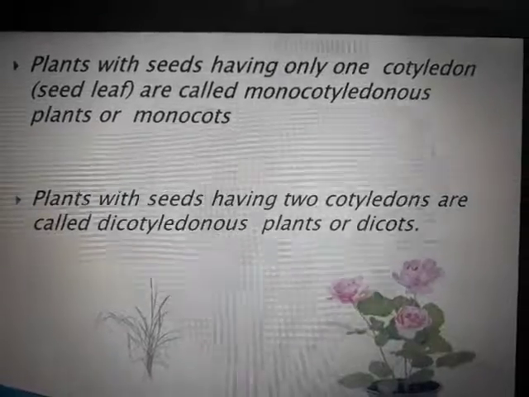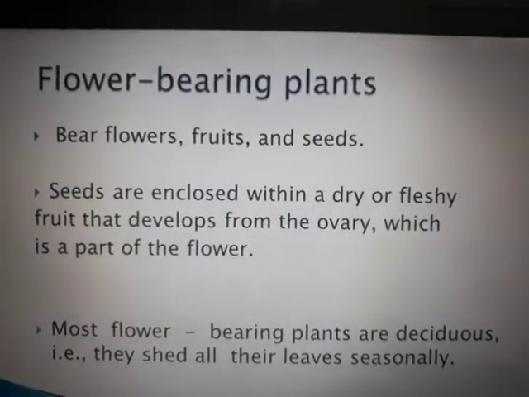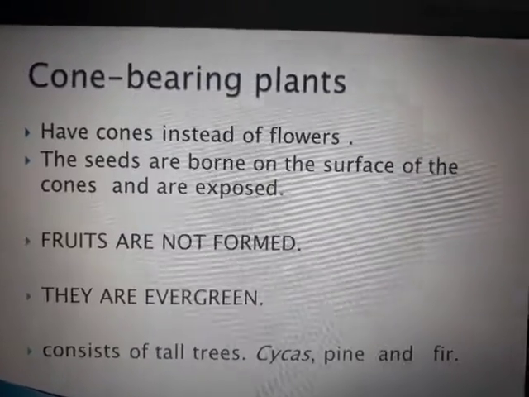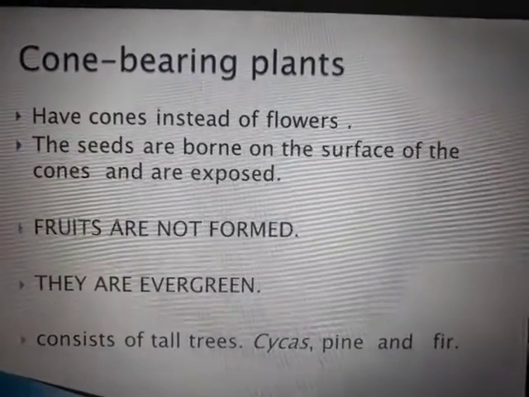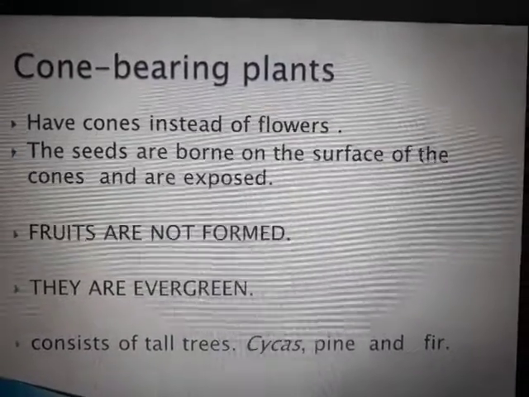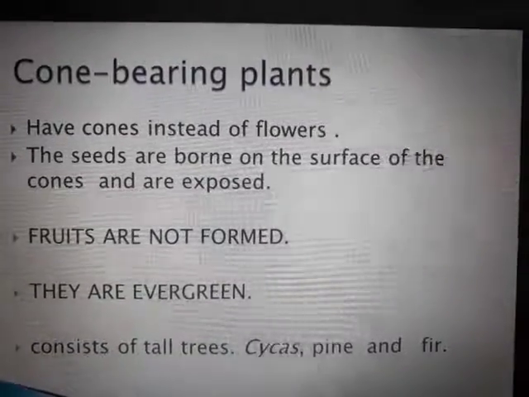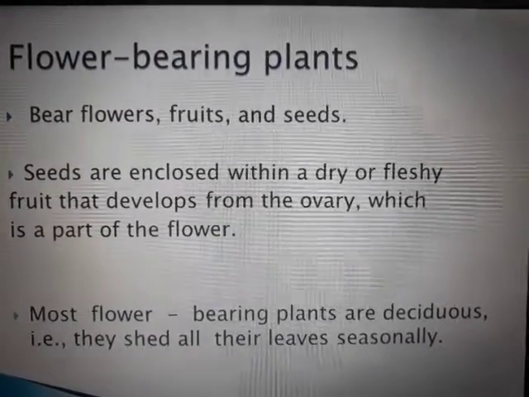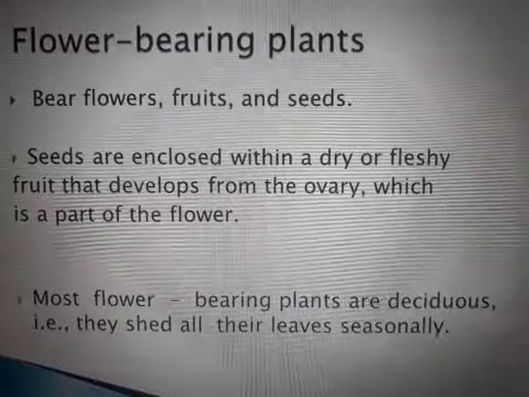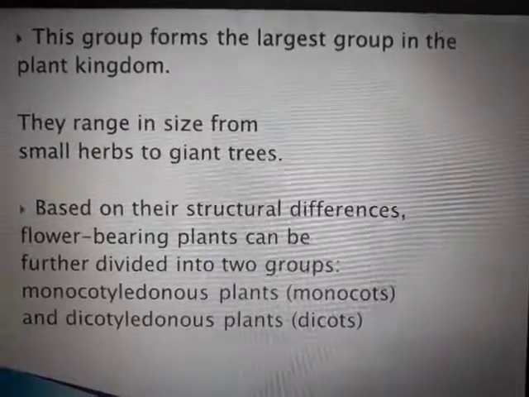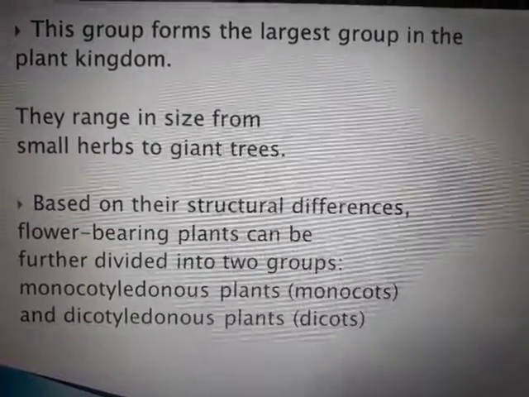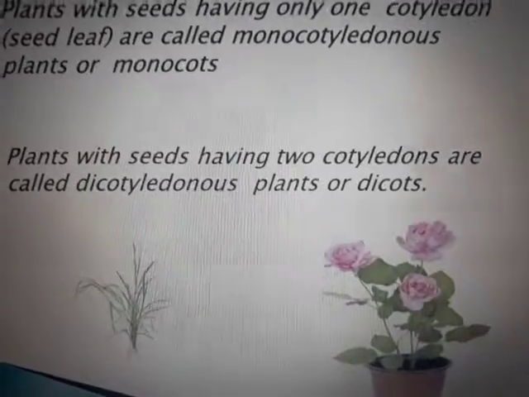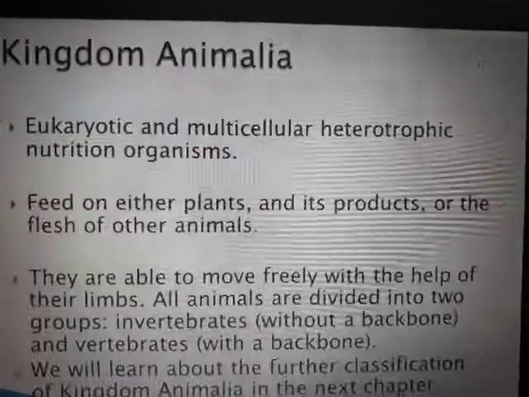So for this session, it is just about kingdom Plantae with flowering plants. There are two types. Cone bearing, where flowers are not there, growing in evergreen parts of the world. Then flower bearing plants, where there is a fruit and seed. They are divided into monocots and dicots. The plants with seeds having one cotyledon are monocots, and those with two cotyledons are dicotyledons.